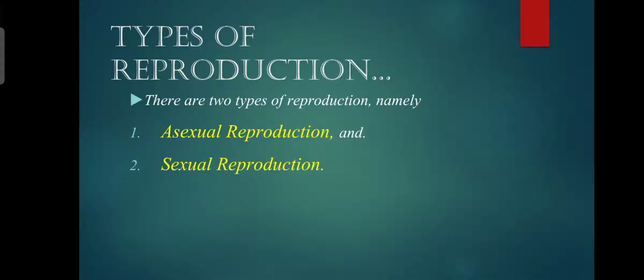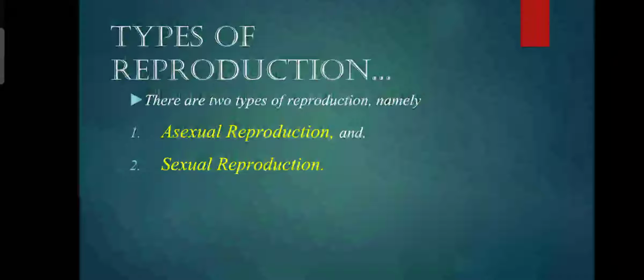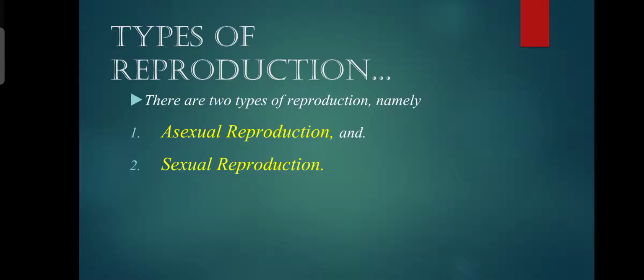And in asexual reproduction, 'a' means the absence of sex gametes, absence of sex cells. So in asexual reproduction, there is no gamete. There is a single parent and there is no gamete.